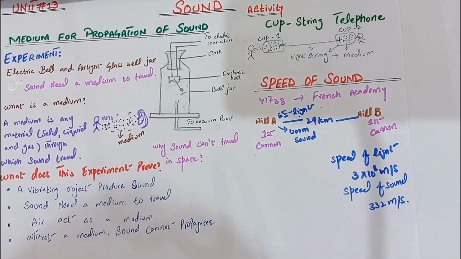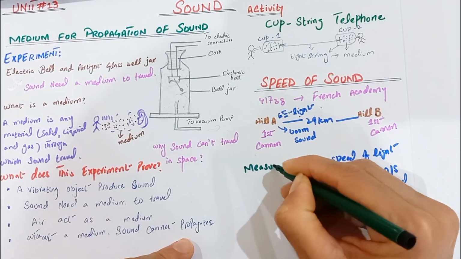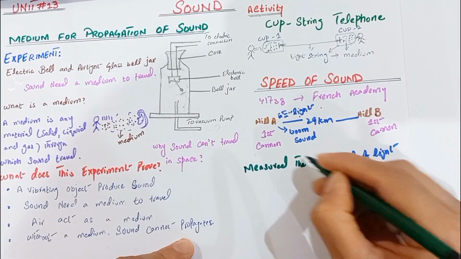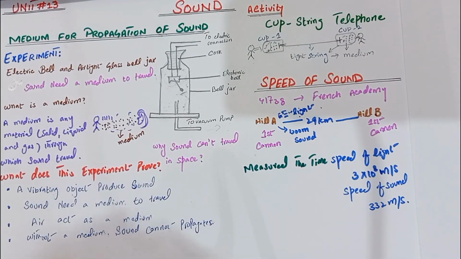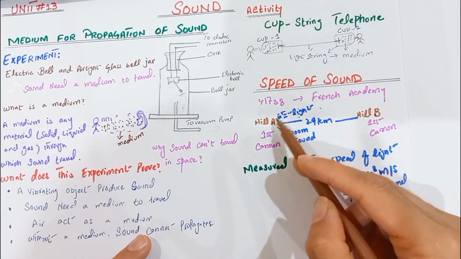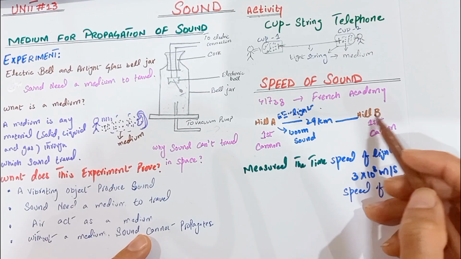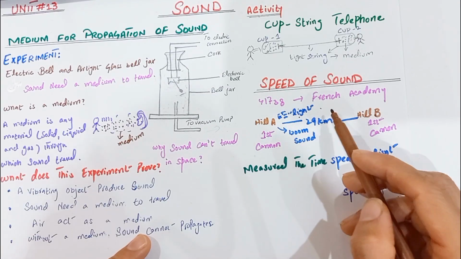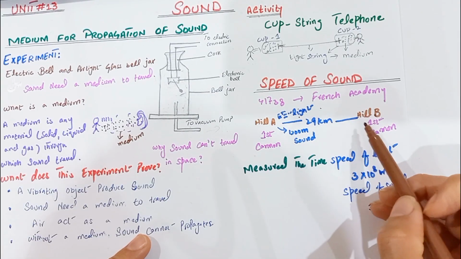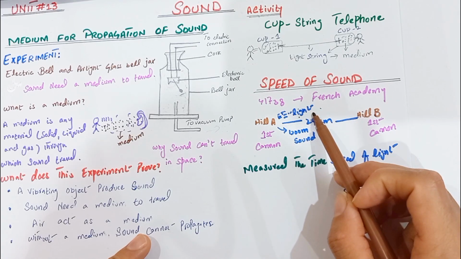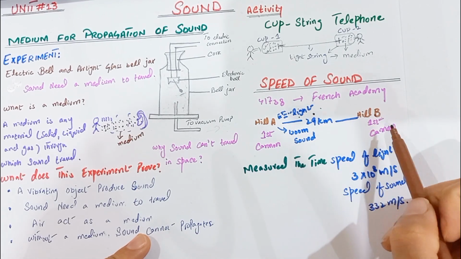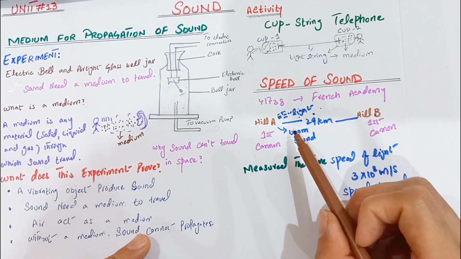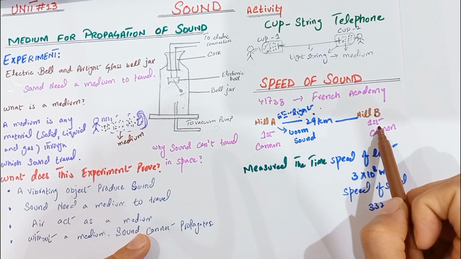Now we measure the time. Time is measured by the scientists present on hill B. How do they measure the time? When the cannon placed on hill A fires, the observer on hill B sees the flash immediately. The observer starts the stopwatch as soon as they see the light. A few seconds later, the observer hears the sound. The observer stops the stopwatch. This recorded time is the time taken by the sound to travel from hill A to hill B.